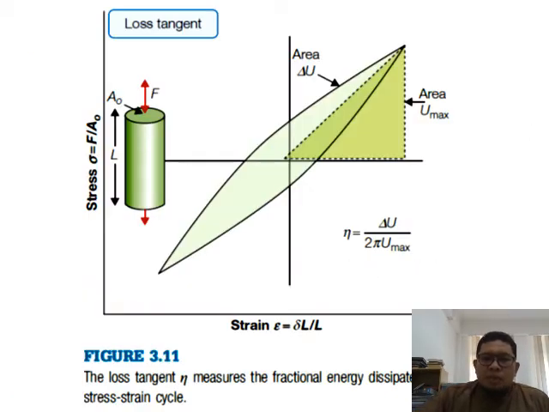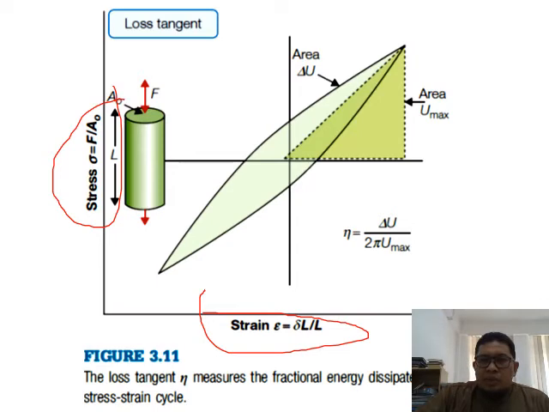Figure 3.11 shows the loss tangent eta, which measures the fractional energy dissipated in a stress strain cycle. Of course, you can draw a stress strain graph over here. You apply load and then you release the load over here. From here, you can get the delta U, and the maximum is the U max for the energy.